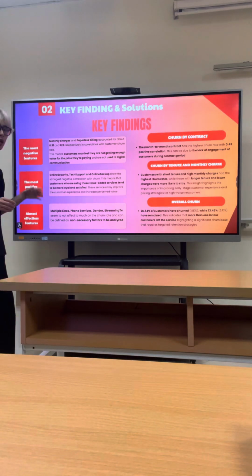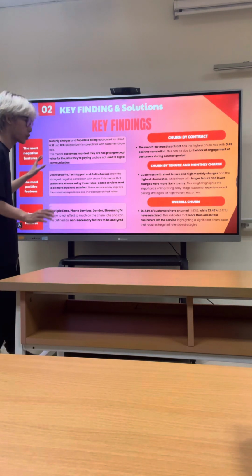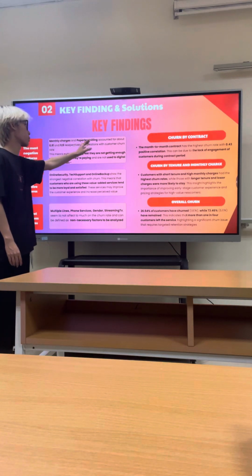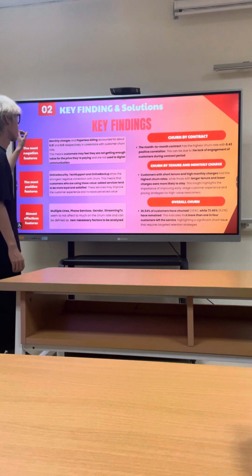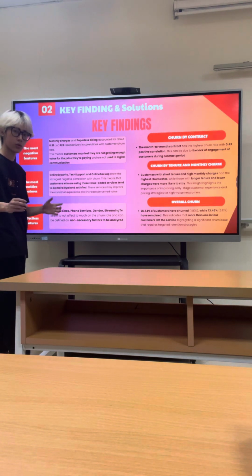And the key findings: the most negative features for the churn rate are monthly charge and paperless billing, at about 0.91 and 0.9 respectively in correlations with customer churn rate.